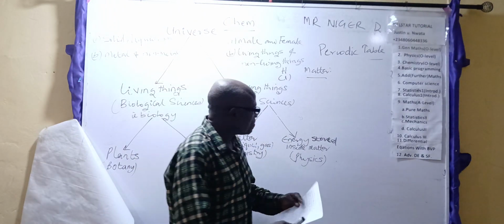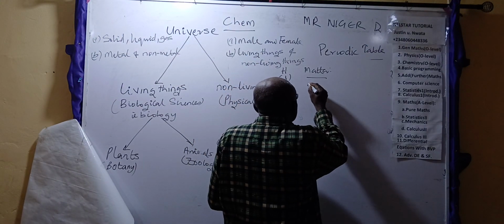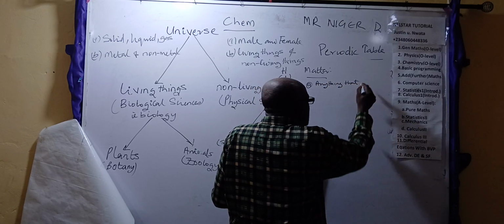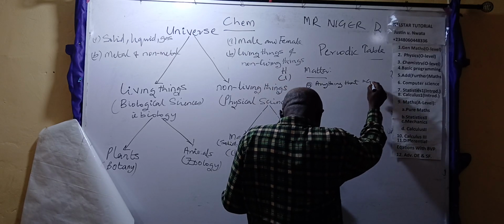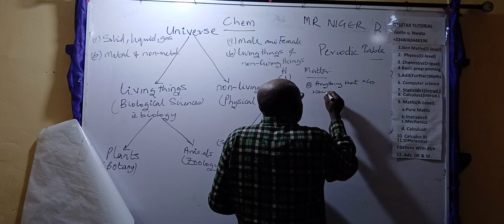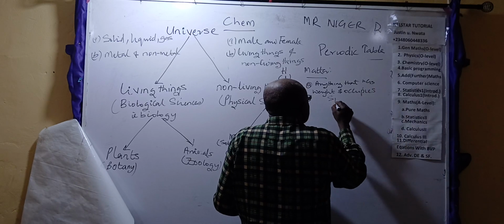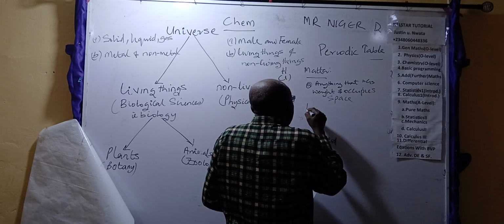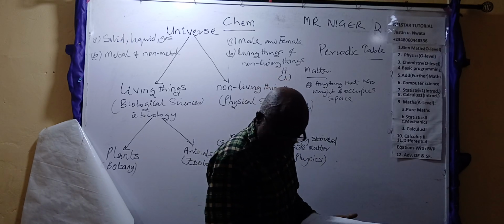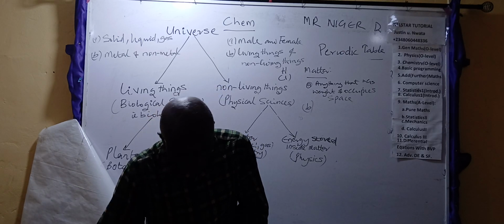And what is matter? As I told you when you were young, anything that has weight and occupies what? Space is matter. Another way you can explain matter: anything that has inertia, no matter whatever it is.